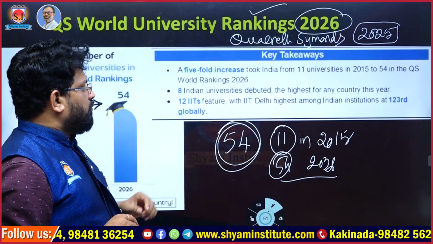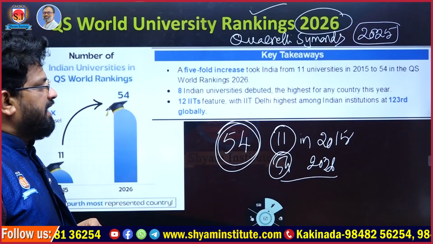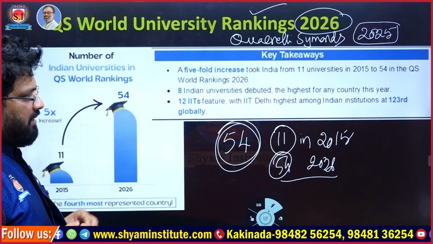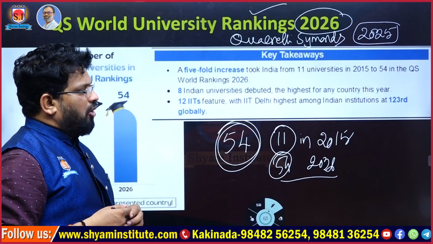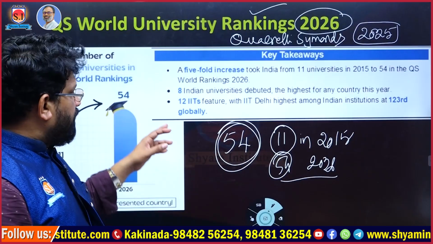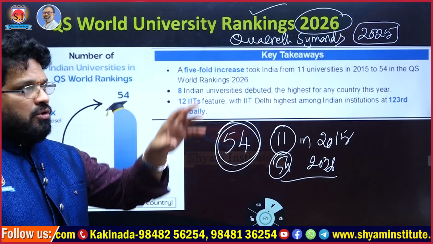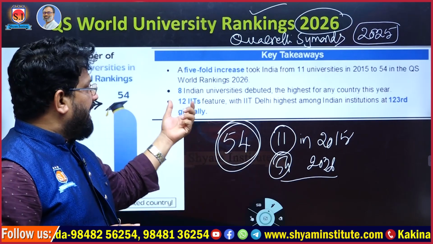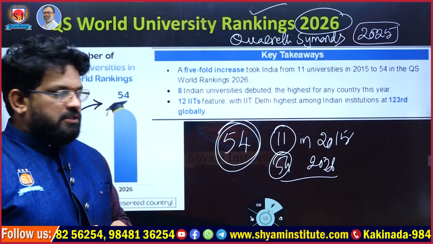That's one. And then 12 IITs feature, with IIT Delhi highest among Indian institutions at 123rd globally. So IIT Delhi occupied the 123rd position. That is the highest among Indian universities. Out of the total 12 IITs featured, out of these 54 universities with different ranks, 12 IITs occupied different positions. There is a point here.